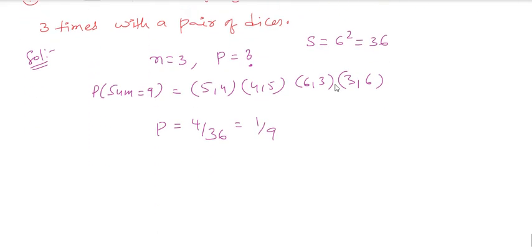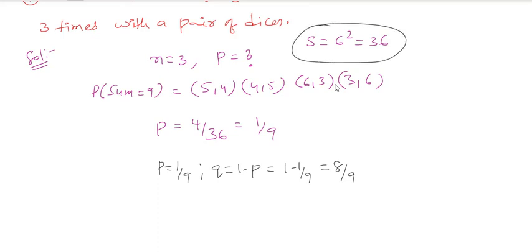Now I got the value of p. Then what is q? p is equal to 1 by 9 and q will be 1 minus p, which is 1 minus 1 by 9, that is 8 by 9. And the other value they have given is exactly 2 in 3 times. That means your x value will be 2.